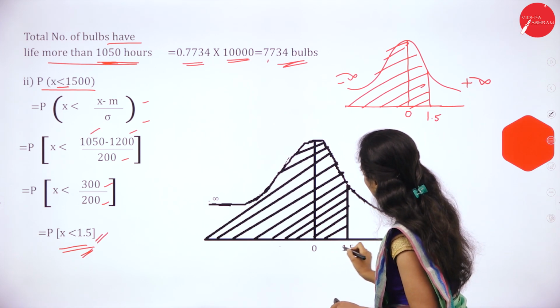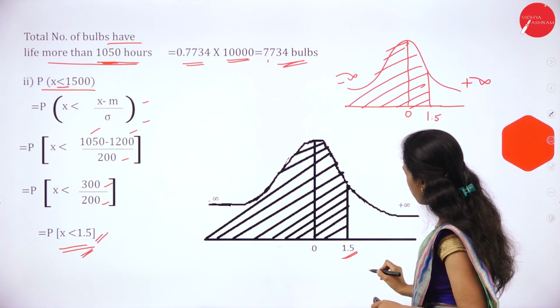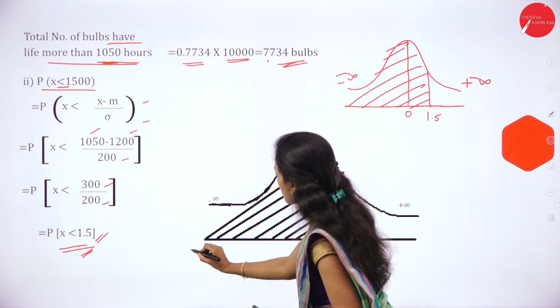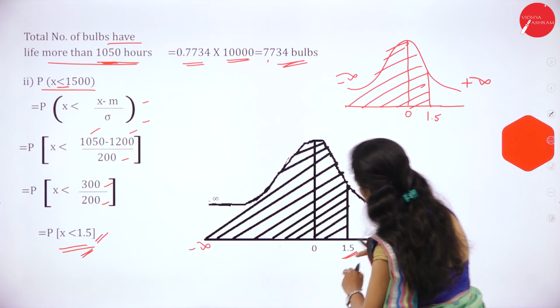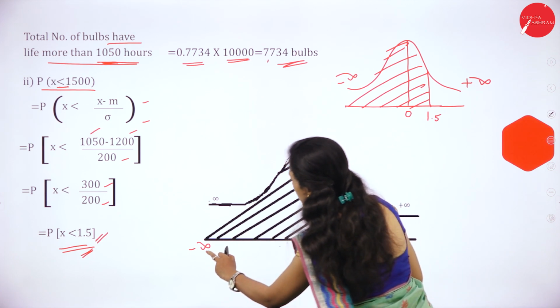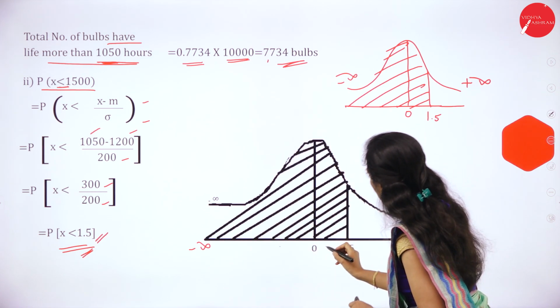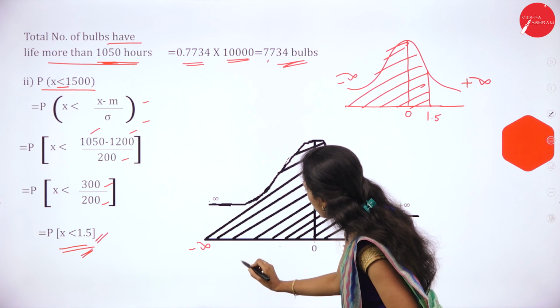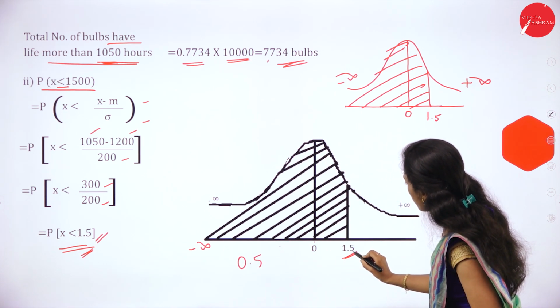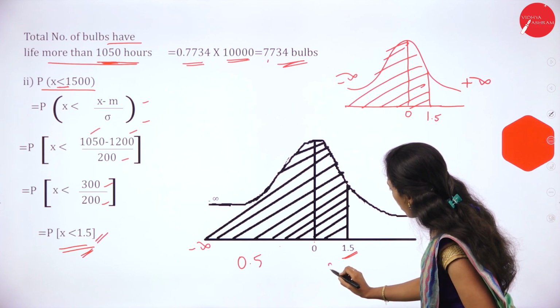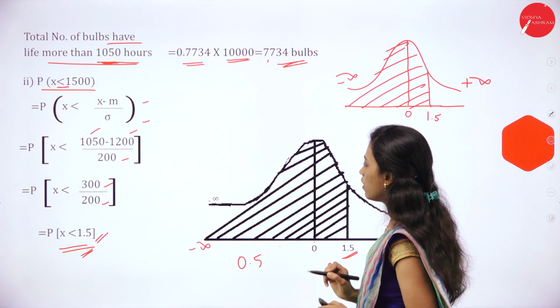So we have to find out 1.5 to minus infinity value. This is the area marked. So 1.5 to minus infinity. So 0 to minus infinity we know that it is 0.5. Then 0 to plus 1.5 we have to see in the table.